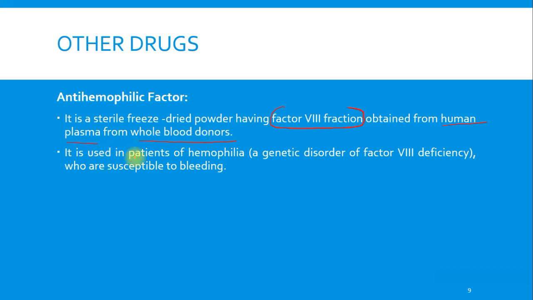Okay, so it is used in patients of hemophilia, which is a genetic disorder of factor 8 deficiency, and who are susceptible to bleeding. So that is hemophilia type A. Hemophilia type B is also known as Christmas disease, as it shows the deficiency of factor 9.